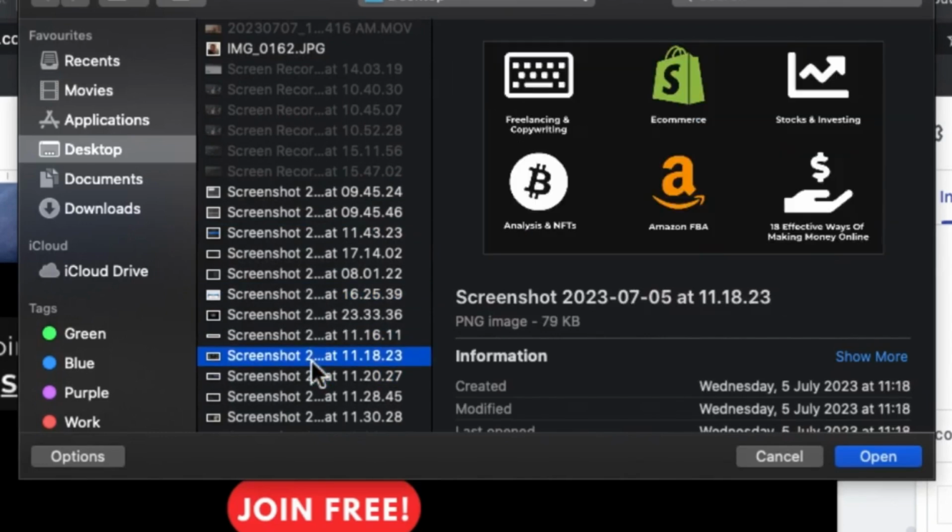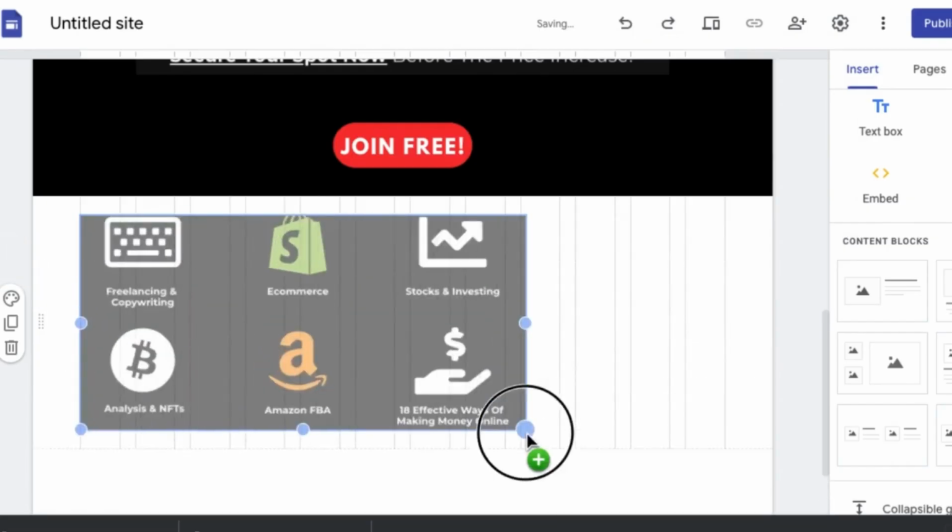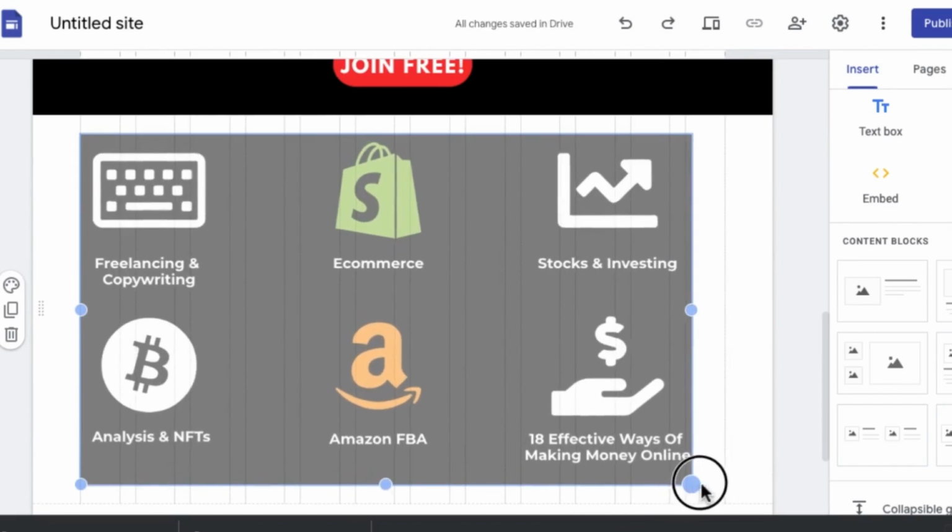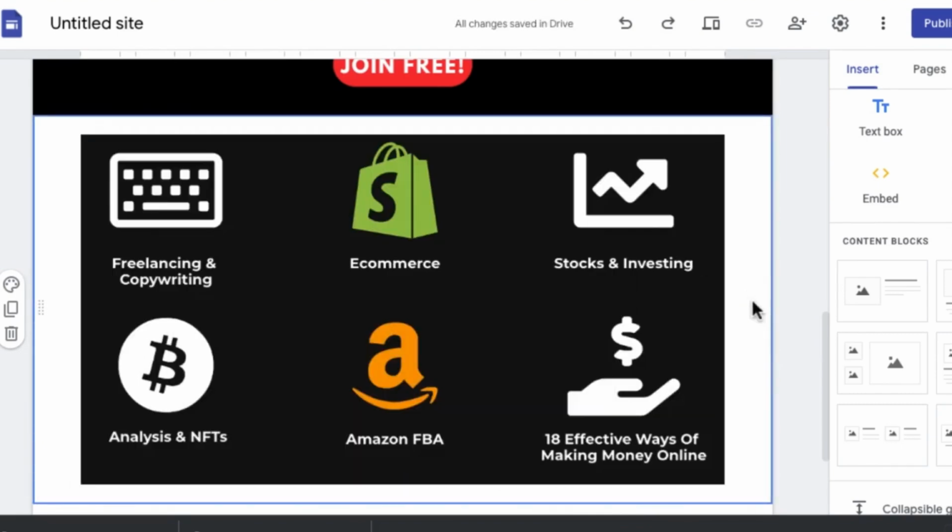So I'm going to move through my screenshots. You can see it says freelance and copywriting. This is the screenshot that I actually did, right? So I'm going to click on open. Once I click on open, I'm going to enlarge this, and I'm going to enlarge this a little bit more. Yeah, so once you enlarge this, you can see this is done.